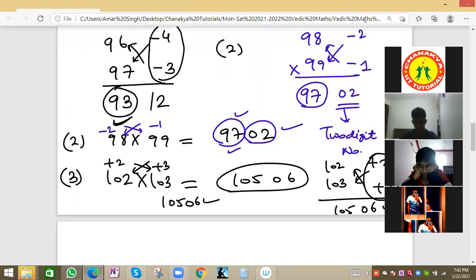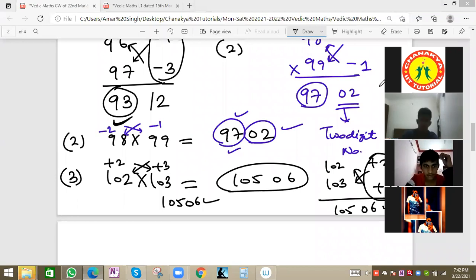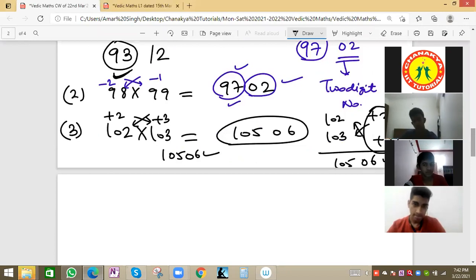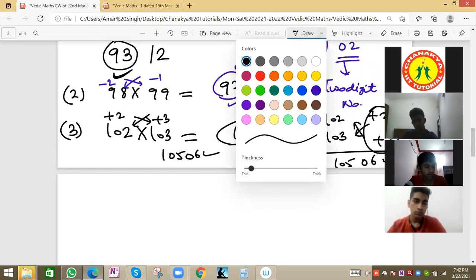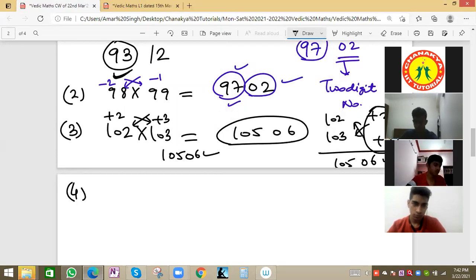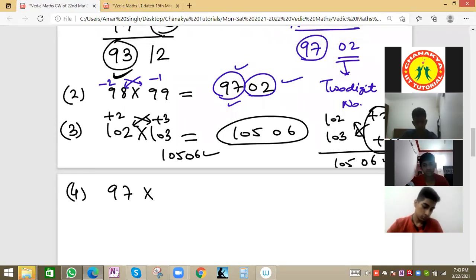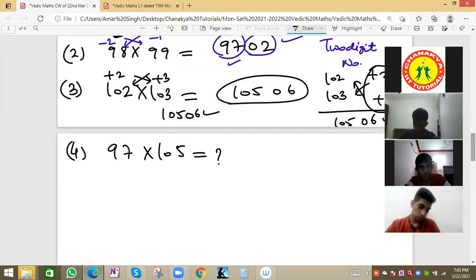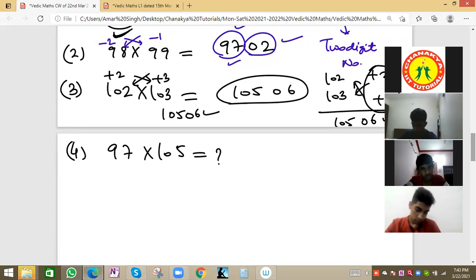Everyone got the answer? Yes, sir. 100 is our reference value, and from that we can see how much it is less or more. Suppose we have the next question. One is 97 and one is 105. What will be the value? One is less than 100, and one is more than 100. Try. I will give you 2 minutes, then we'll see how we can solve this question.